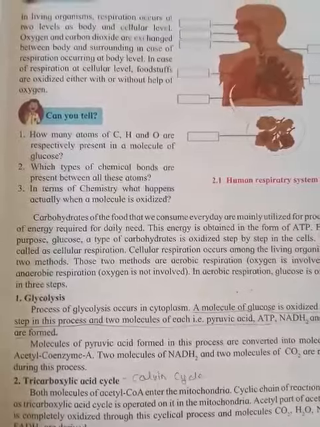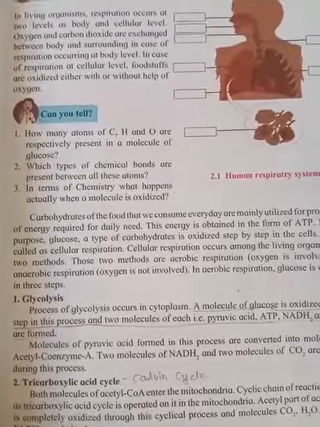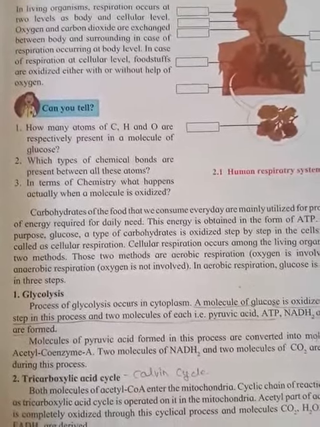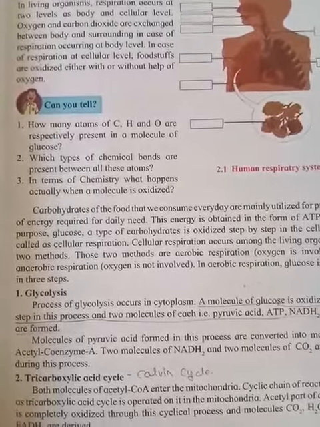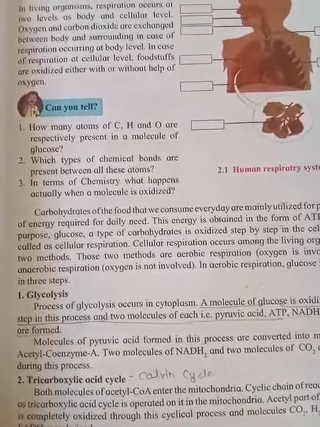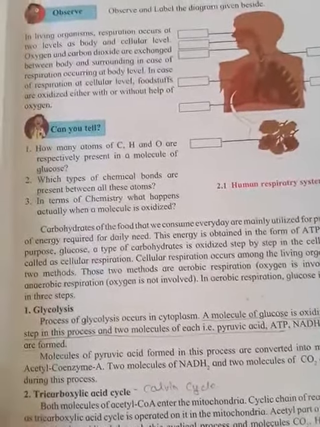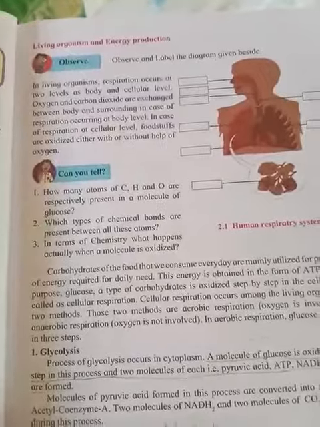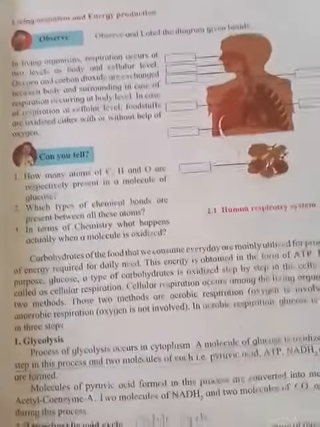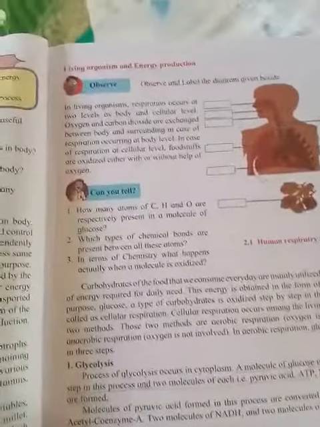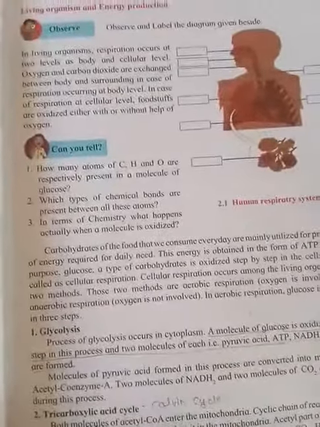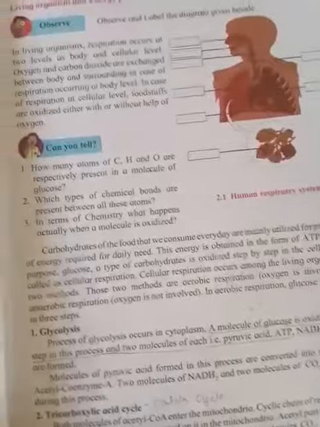First of all, before going towards the 3 steps, today I am only going to clear the meaning of this initial paragraph, so that you all understand what cellular respiration means. That is, the exchange of oxygen and carbon dioxide within the body is known as cellular respiration, and this respiration is required for oxidation of glucose, and from glucose we will get ATP, and we get this glucose from carbohydrate.